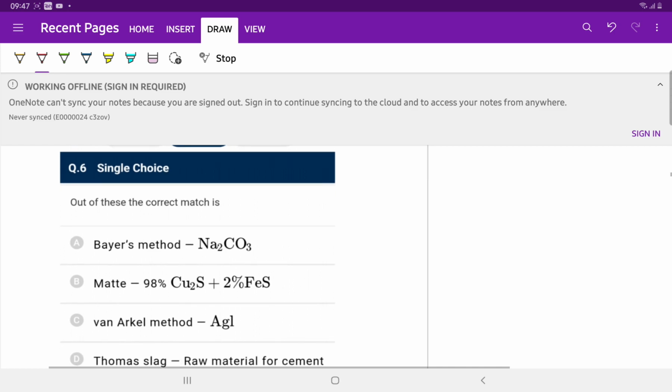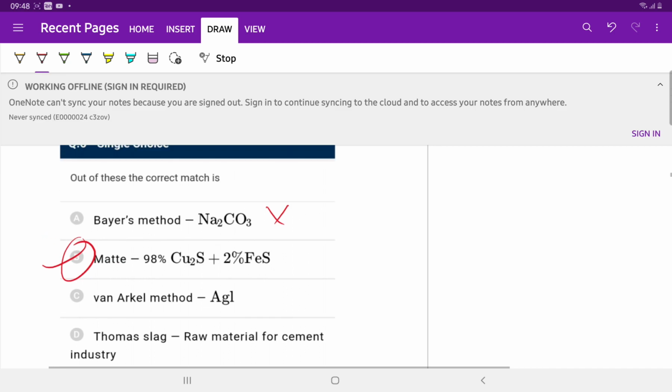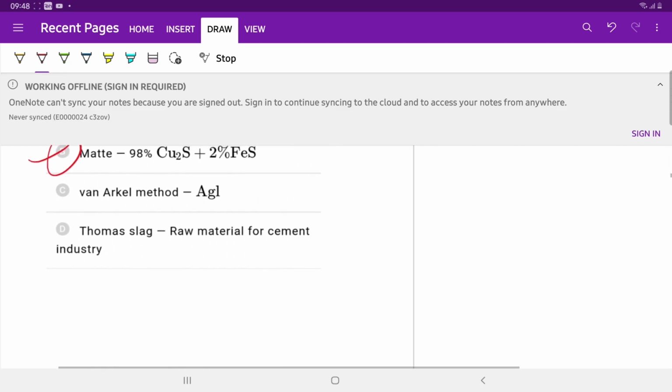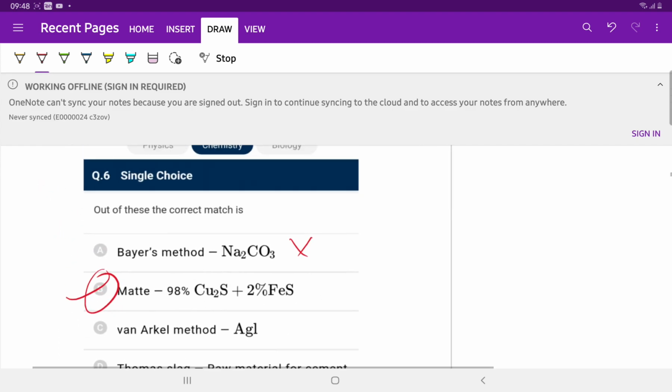Question number 6. Out of these, the correct match is: Bayer's method, KMnO4 is used. Copper matte. Bayer's method is used for the leaching of aluminium, and in Bayer's process, an aqueous solution of NaOH is used. Na2CO3 is wrong. Copper matte is correct: 98% Cu2S and 2% FeS, which is then charged into the Bessemer converter. Van Arkel method is used for zirconium and titanium, and Thomas slag is a material for the cement industry. So the answer is B.